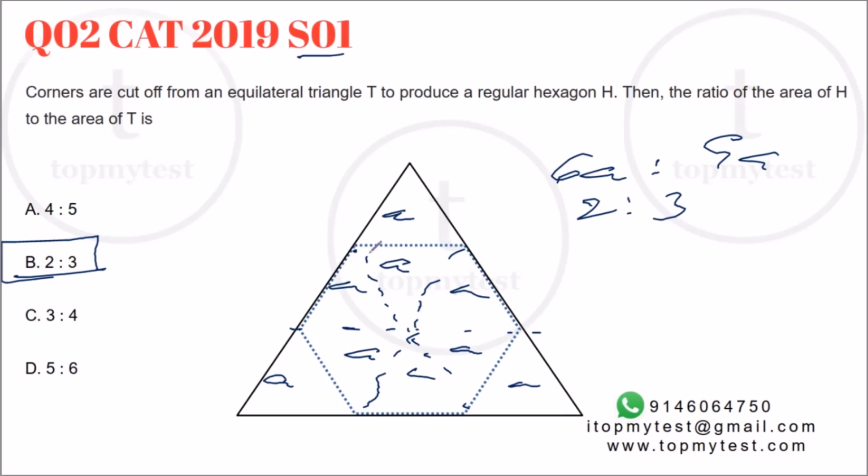Now, as a proof, you can try to figure out why this is A, why this is A, why this is A. It's not very difficult to find out as well, right? So try it out as a proof when you have time, but it's a very common trick which is used over and over again.